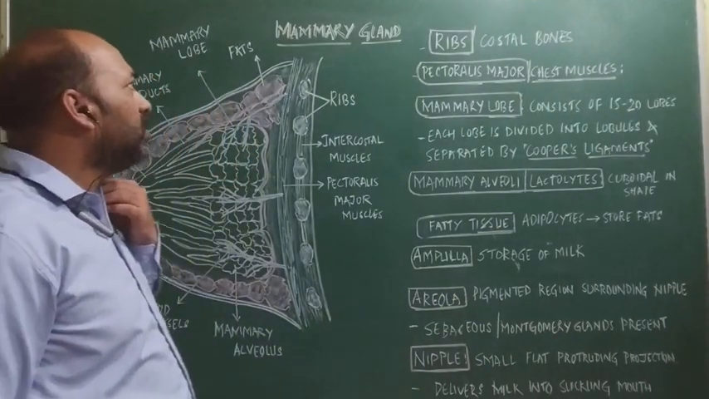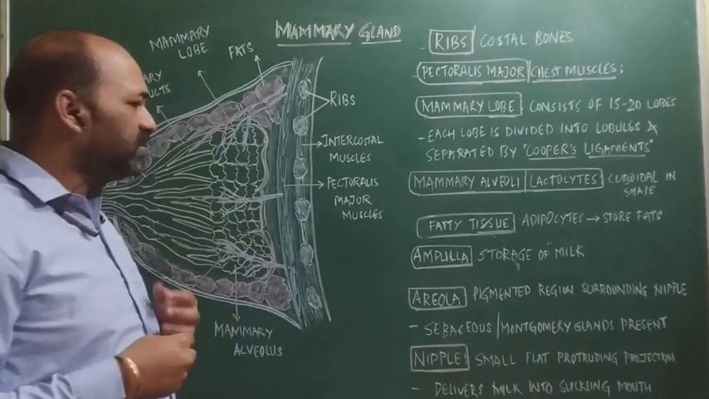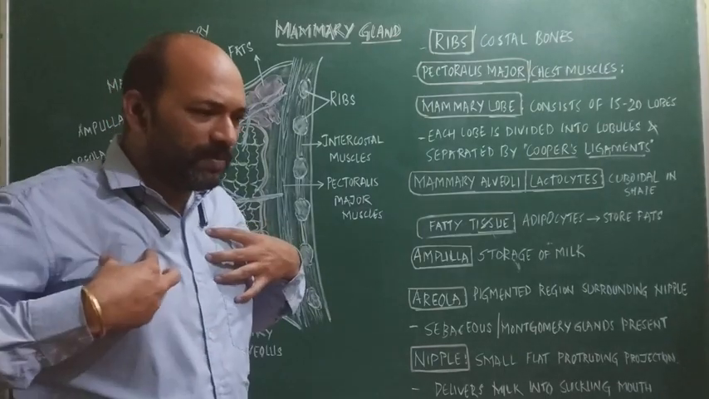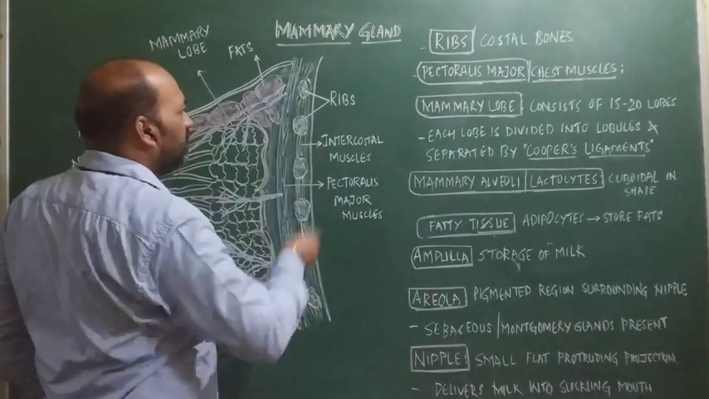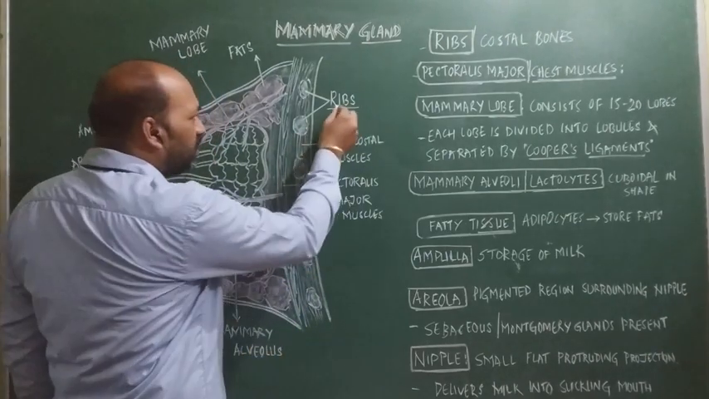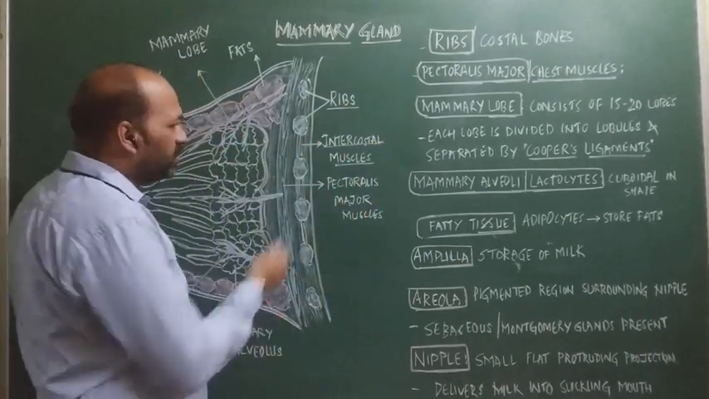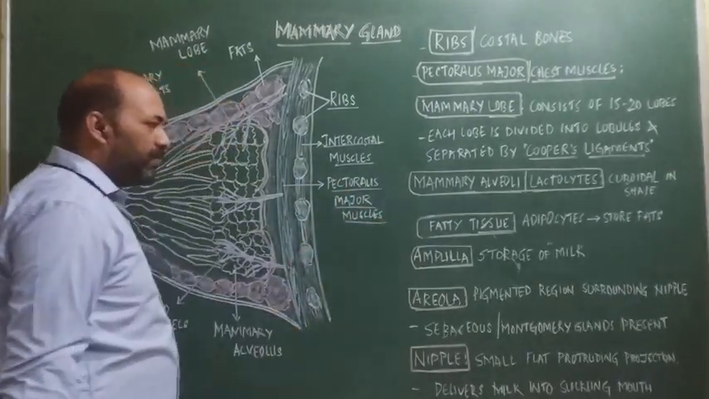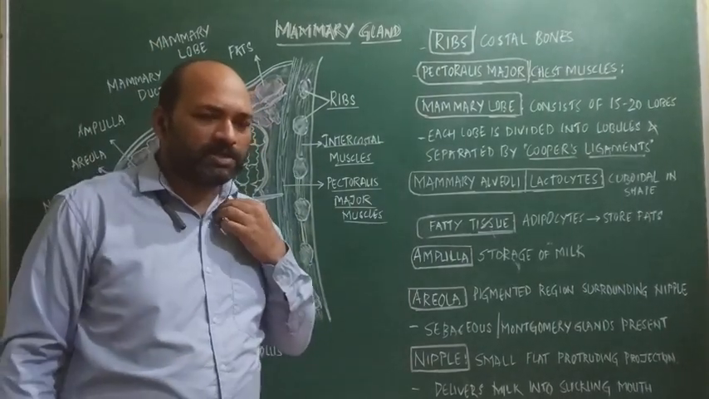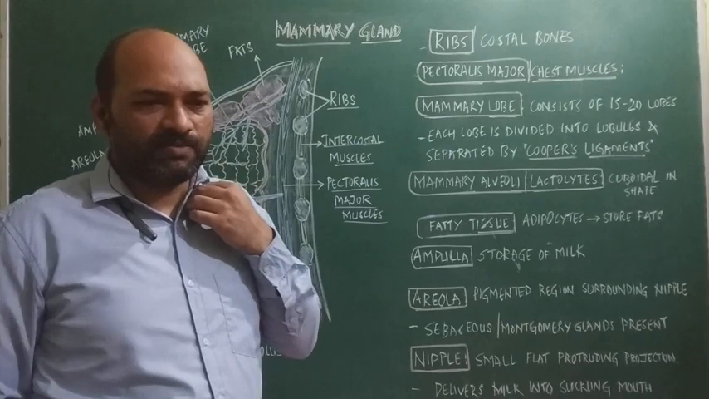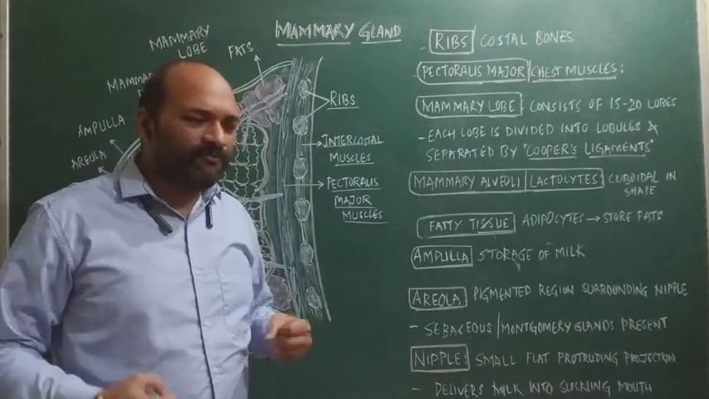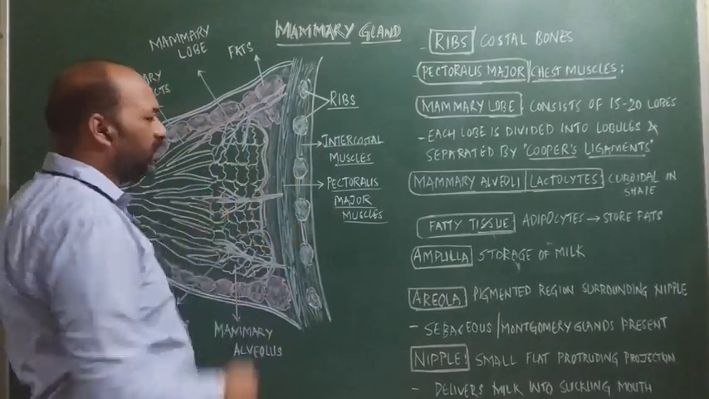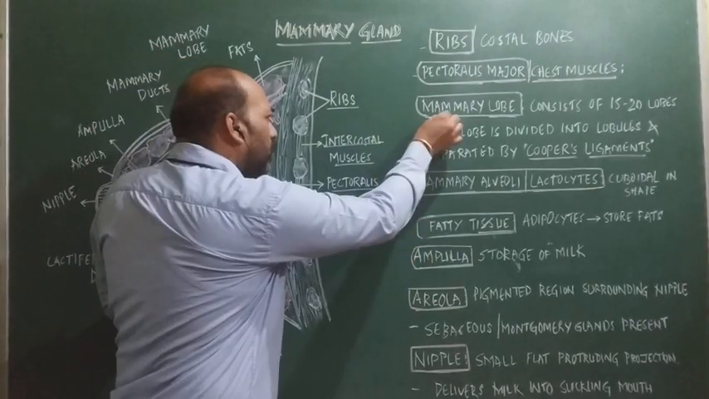In the structure of the mammary gland, as I said, these are modified sweat glands present in the thoracic region. Here you can see the presence of the ribs, and these ribs are supported by the intercostal muscles. Just above them, there is a set of muscles called the pectoralis major muscles. You can also call them pecs or the chest muscles, and their main function is to provide free movement to the shoulder. Those muscles are also seen, and above that is the presence of the mammary lobes.